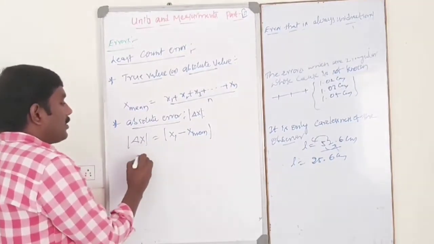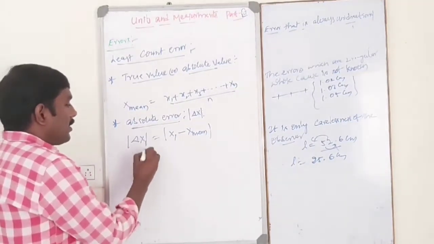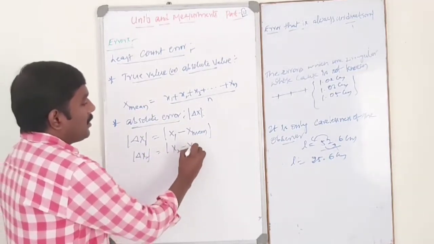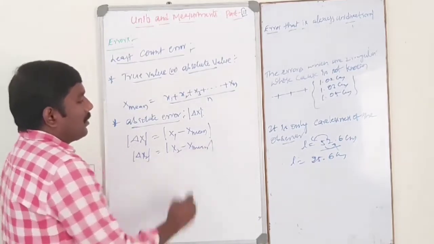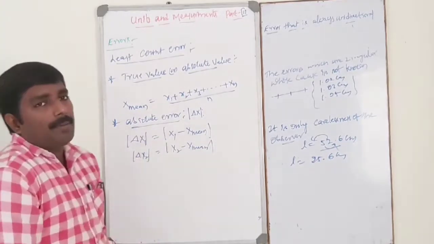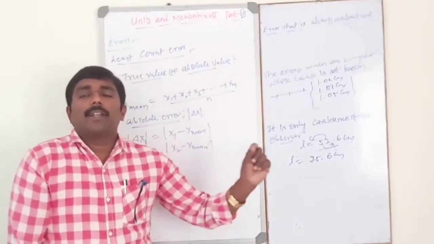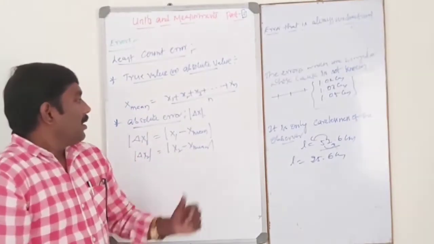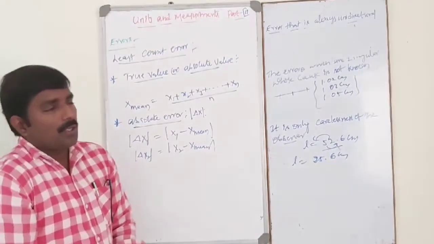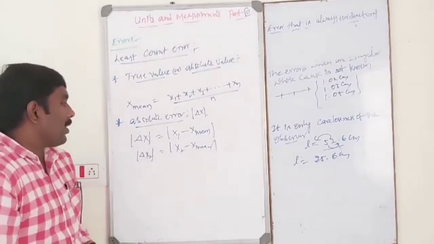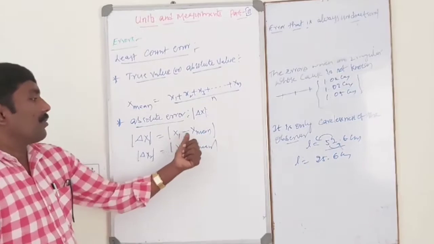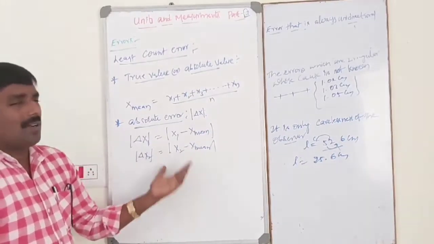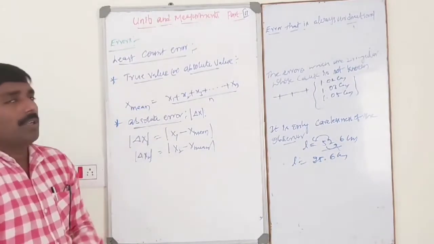For the second trial, delta x is equal to x2 minus x mean, and so on. That is absolute error.